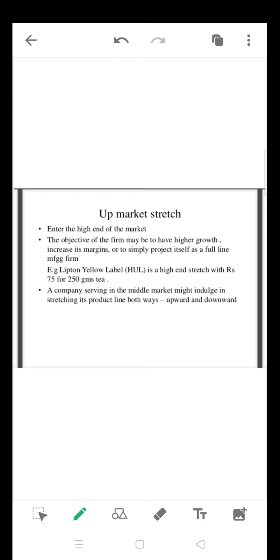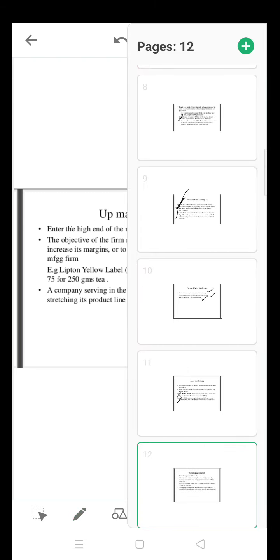That is the reason it introduces a unique and exclusive product with a higher price. That is called up market stretch. So these are all concepts that come under product mix.